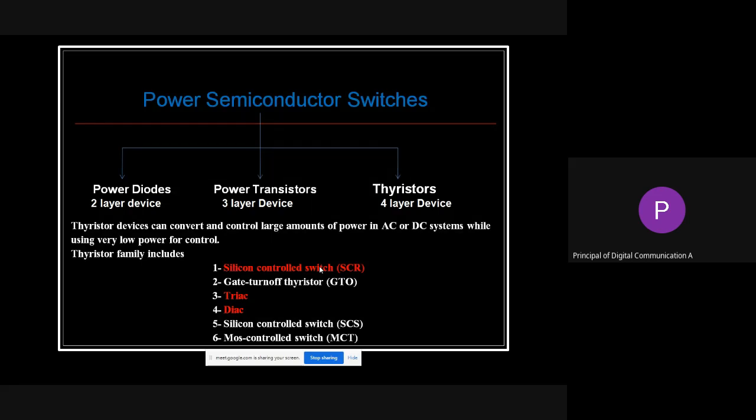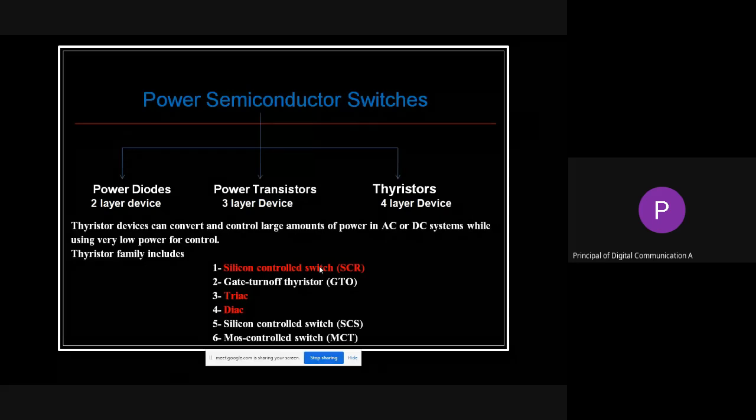The diodes we have used as a rectifier, if you are remembering, that is the half-wave rectifier and full-wave rectifier. The same we are going to implement by using the thyristor. Then what is the use, or why is it needed? That is what we are going to learn from this thyristor family.